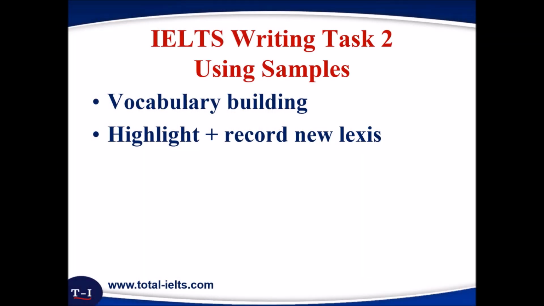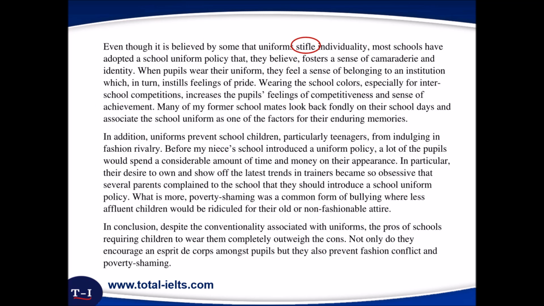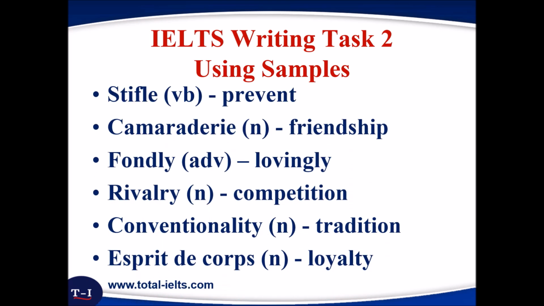Task 2 sample answers are ideal for your vocabulary building. When you read through the samples, highlight and record the new lexis in your vocabulary records. Here I've highlighted some high-level vocabulary in our example. We have stifle, camaraderie, fondly, rivalry, conventionality, and esprit de corps. For record keeping, I've just used a very simple form of record keeping here, the part of speech and a simple synonym.